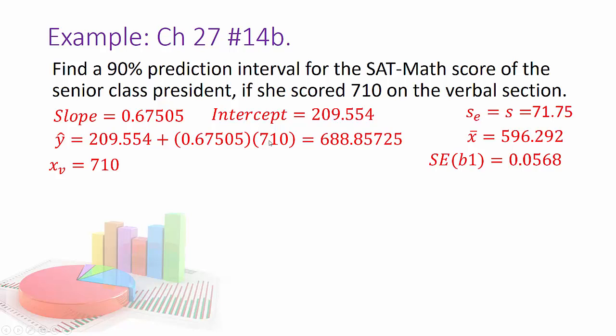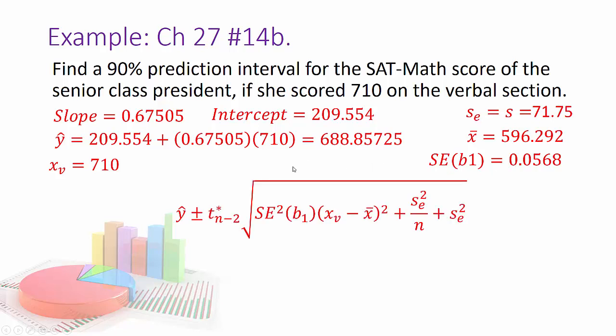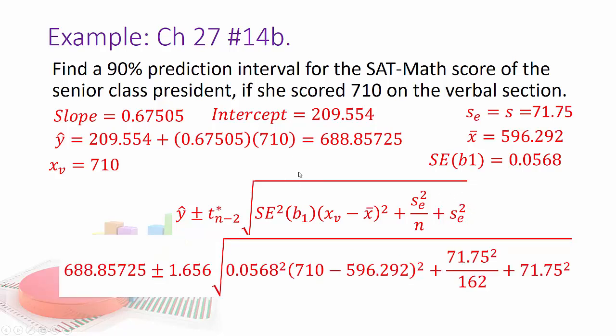So now I have 710 here, which changes my predicted value. And I still pretty much have these numbers that are still from the table from before. So now my formula changes only in that I'm going to have this extra term right here. I substitute all of that in, and that gives me this interval.